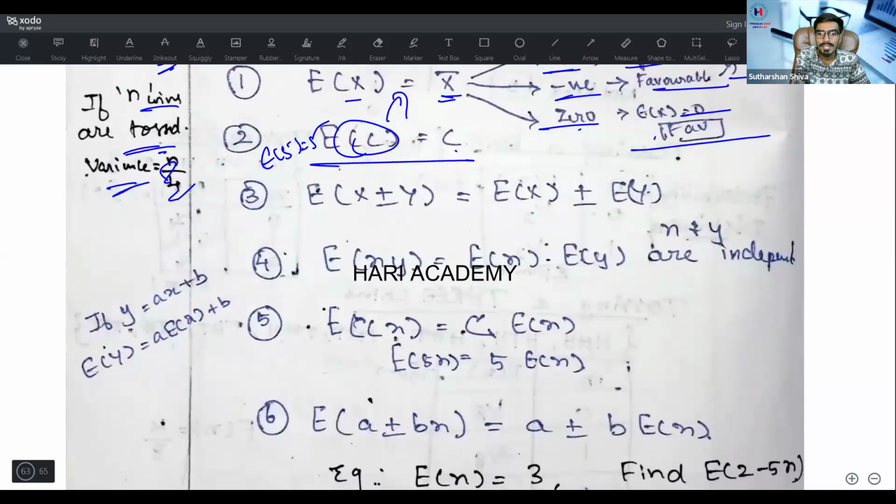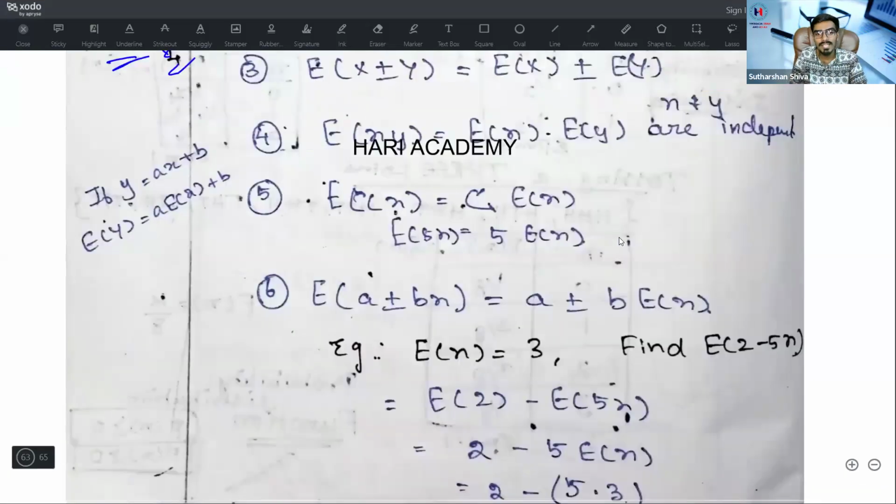Next one, E of C x is equal to C E of x. That is E of 5x, I can write it as 5 E of x. E of A plus or minus B x is equal to A plus or minus B into E of x. That's the same concept we have applied.